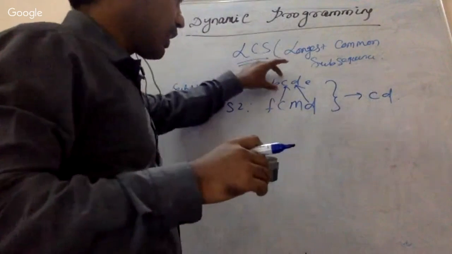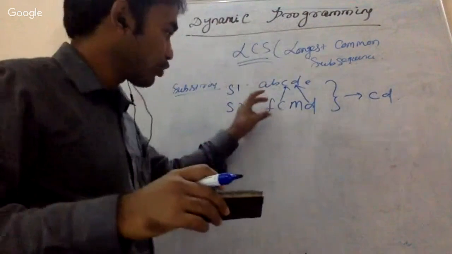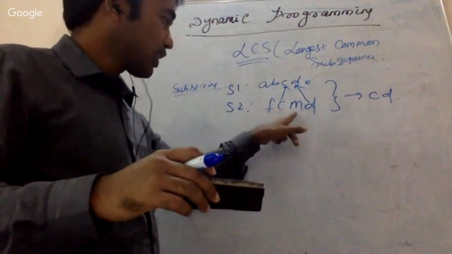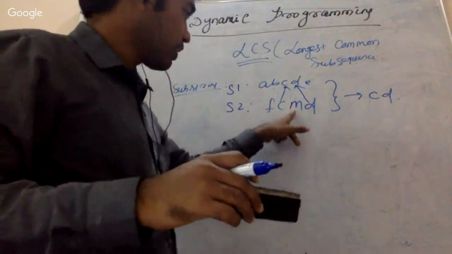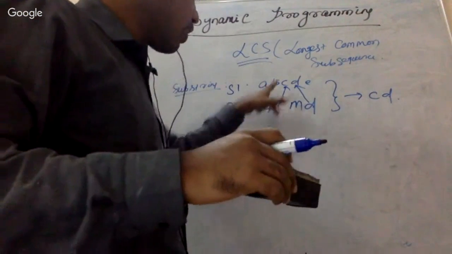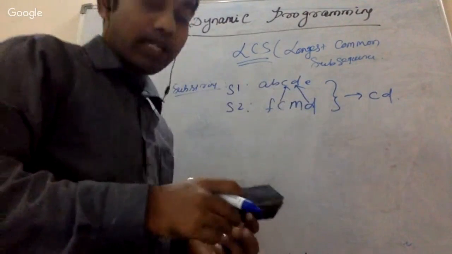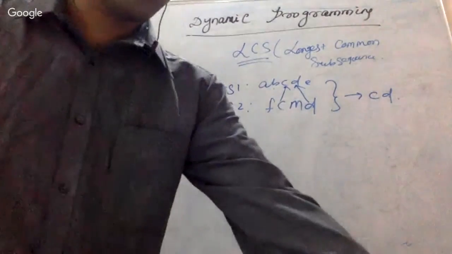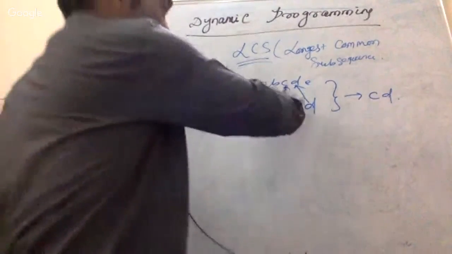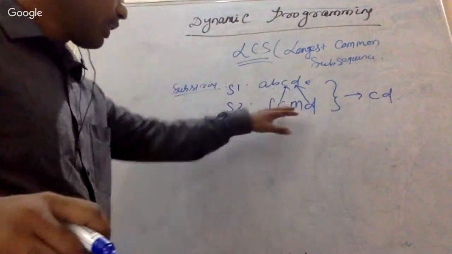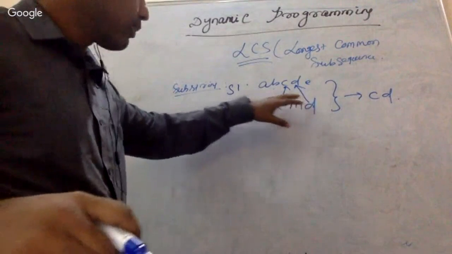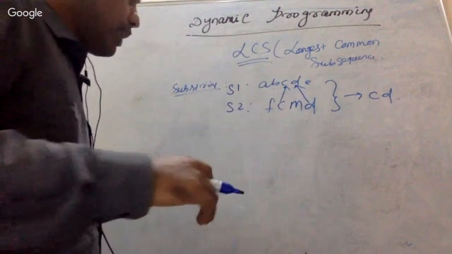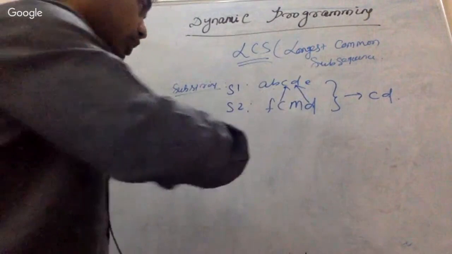It is not necessary that it should be contiguous. In the case of a substring, it should be contiguous. You cannot skip any alphabets or anything. But in subsequences, we are looking for the longest common match between two strings, in this way. Not that they should be contiguous. Okay, I will give one example to understand.